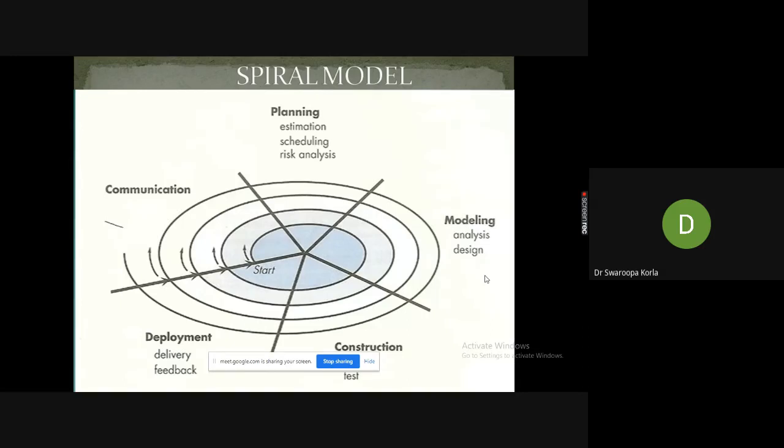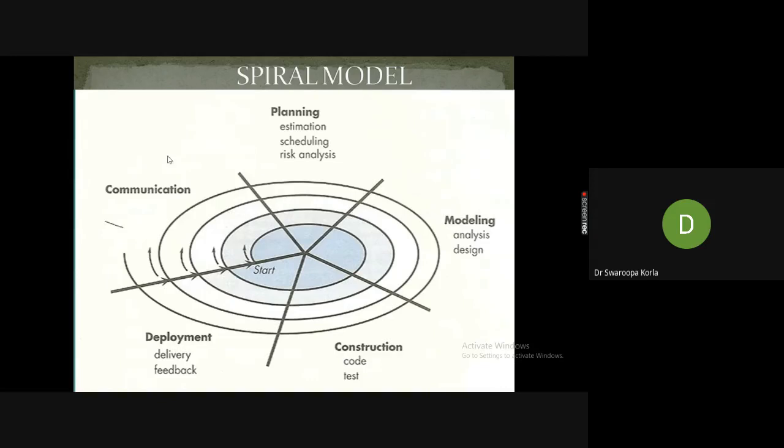Everyone please note this diagram; everyone needs to note all the diagrams. If you observe this figure of the spiral model, first planning, second modeling, third construction, and next deployment. In the spiral model, first communication. Obviously communication is the first phase in almost all models.